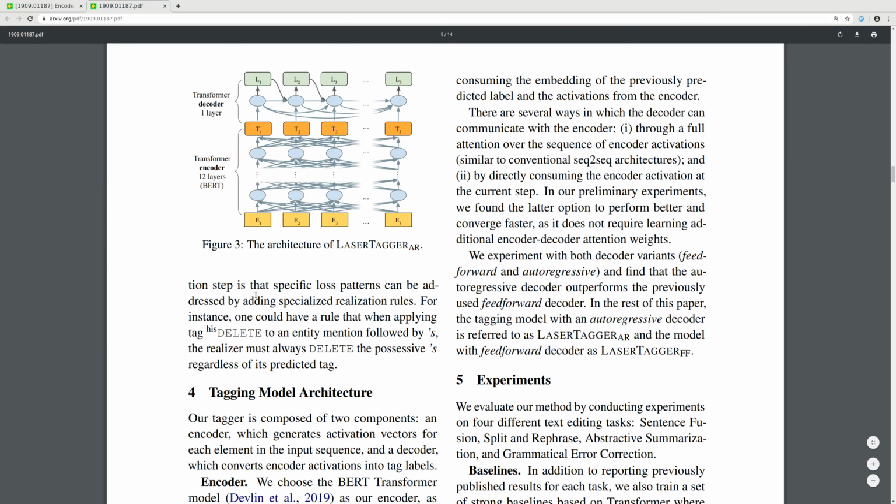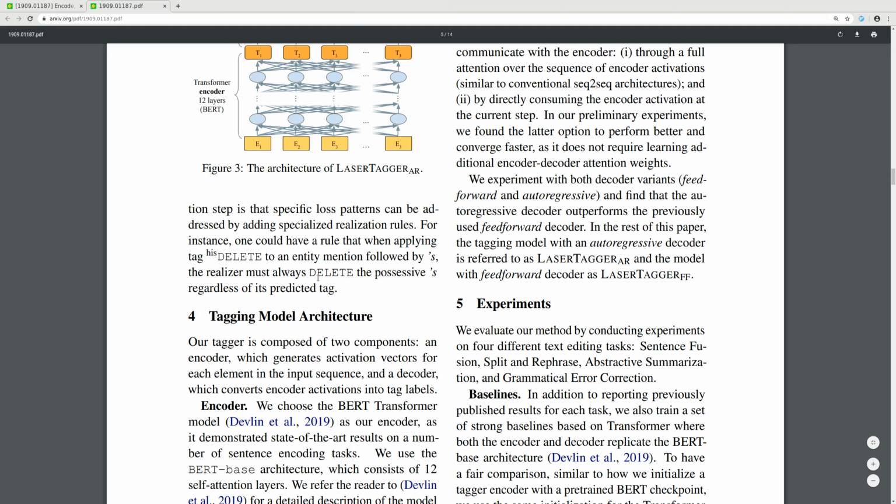Another advantage of having a separate realization step is that loss patterns can be addressed by adding specialized realization rules. For instance, one could have a rule that when applying the tag delete to an entity mention, the realizer must always delete the following possessive 's as well.